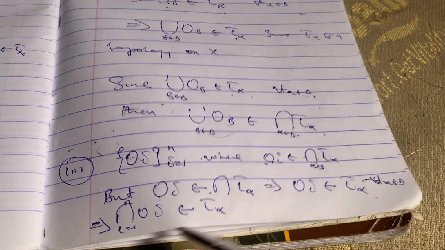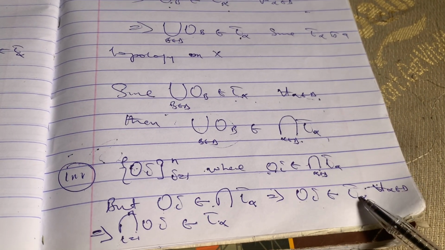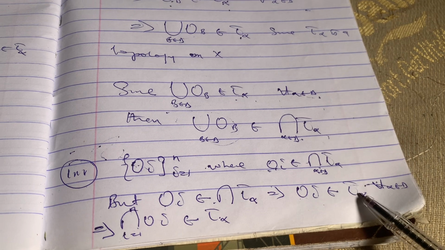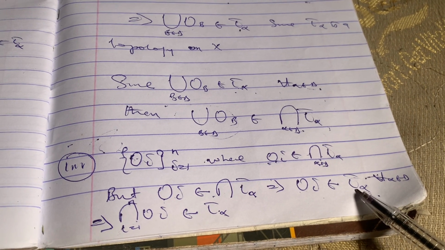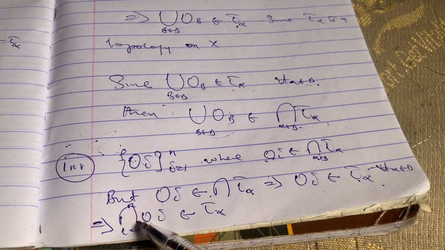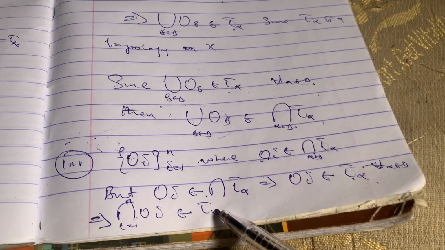So this implies that if OI is in this T alpha, and remembering the fact that T alpha is a topology on X, we now say the intersection of this is also in T alpha.